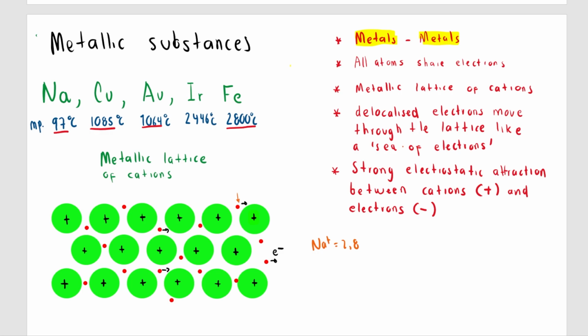Now, the third thing that you have to memorize, so this is the first thing, this is the second thing, and the third thing is that there is a strong electrostatic attraction between the cations, because they are positive, and the electrons, because electrons are negative. So positive and negative, they attract each other. And that's why the metallic bond is very strong, because this is a very strong electrostatic attraction.